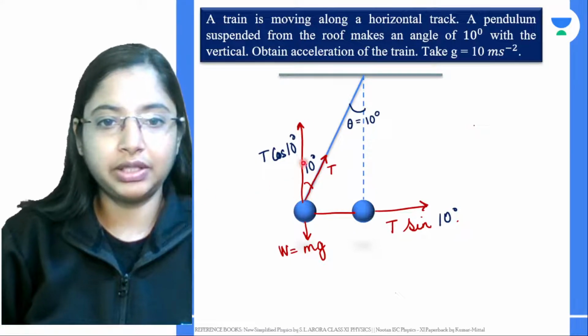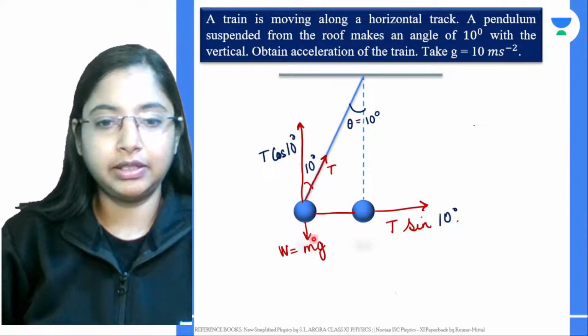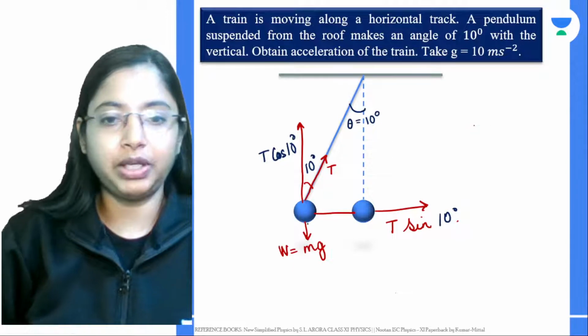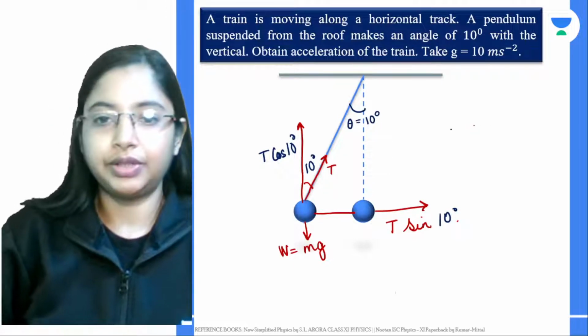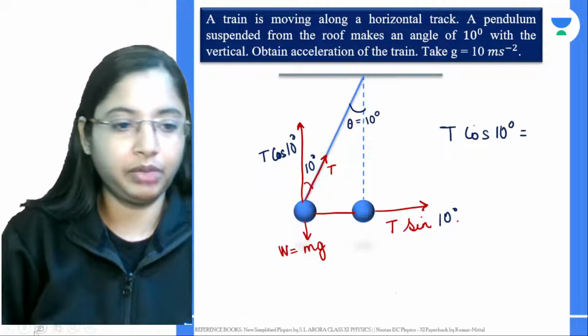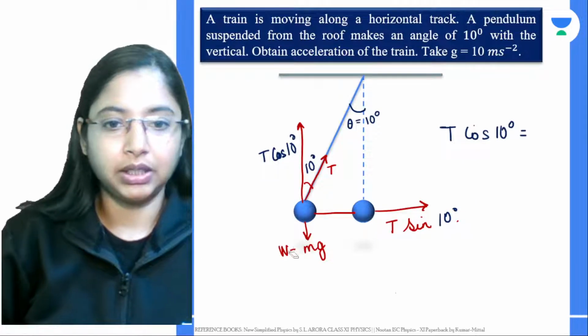We have this T cos 10 degrees. This is opposite to this vector, so the horizontal component will be equal. So this side it will be T cos 10 degrees is equal to, maybe I should draw this vector big,